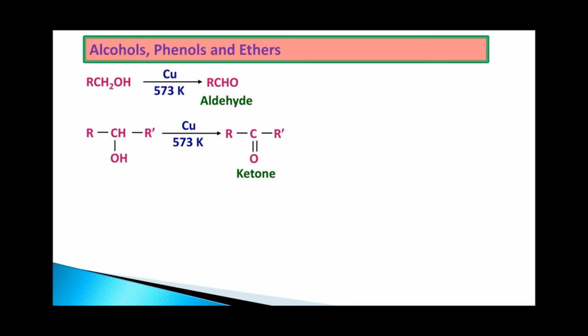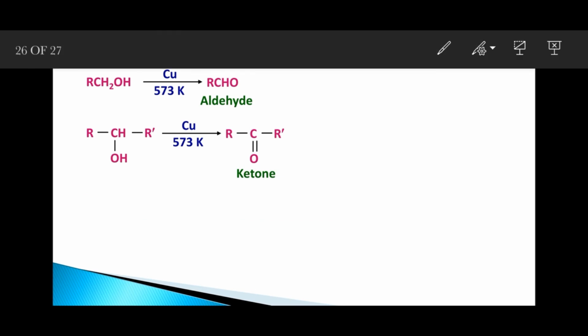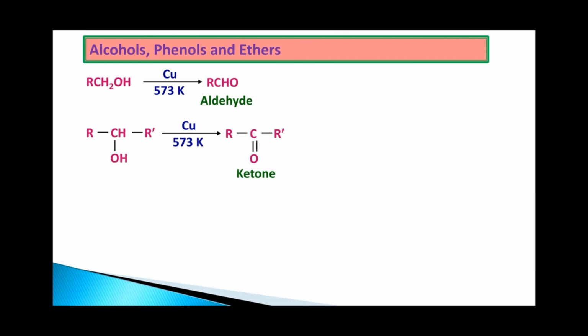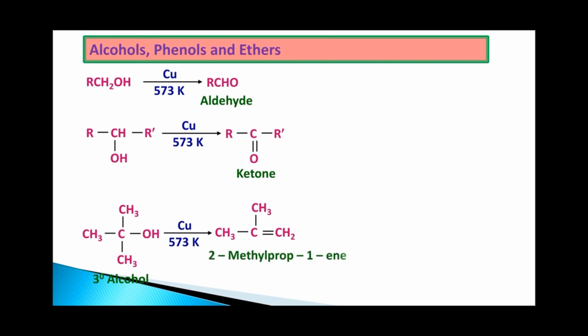Tertiary alcohol, what about the tertiary alcohol? Tertiary alcohol undergoes a dehydration reaction, that is removal of the water molecule. One tertiary alcohol is tertiary butyl alcohol. On reaction with copper at 573 Kelvin, we get 2-methylprop-1-ene along with water.